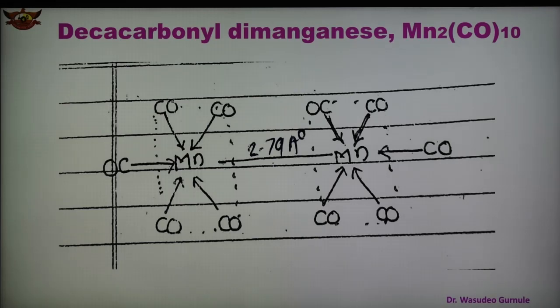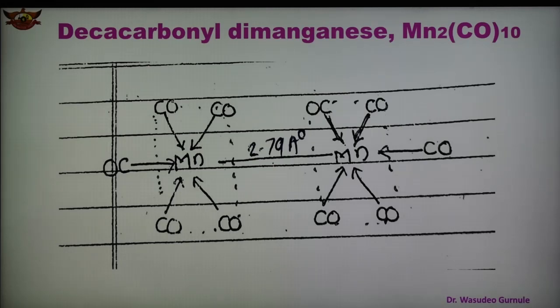So we can say that both manganese atoms undergo d2sp3 hybridization and give 6 d2sp3 hybrid orbitals, out of which 5 are vacant and 1 contains an unpaired electron. The manganese-manganese covalent bond is formed by the dz2 orbital of both manganese atoms. In this case, CO ligands donate electrons into the vacant d2sp3 hybrid orbitals and form coordinate bonds. All the CO ligands are terminal. Each manganese has 5 terminal CO ligands, and all electrons are paired. Therefore, we can say that this Mn2(CO)10 is diamagnetic in nature.